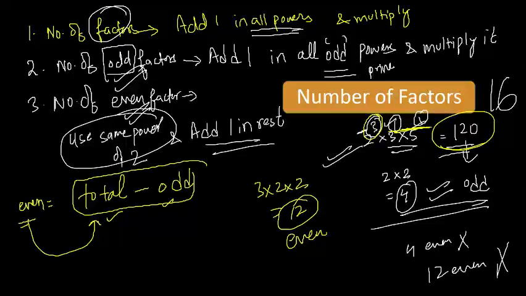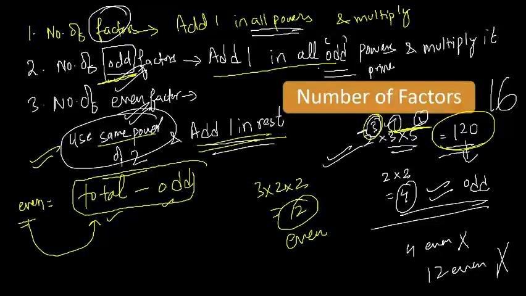But this process is lengthy. What you can do is use the same power of 2 as it is and add 1 in all the rest. For odd, ignore even, just add 1 in all the odd powers. And for even, just use the same power of even and add 1 in the rest. I hope it is clear.